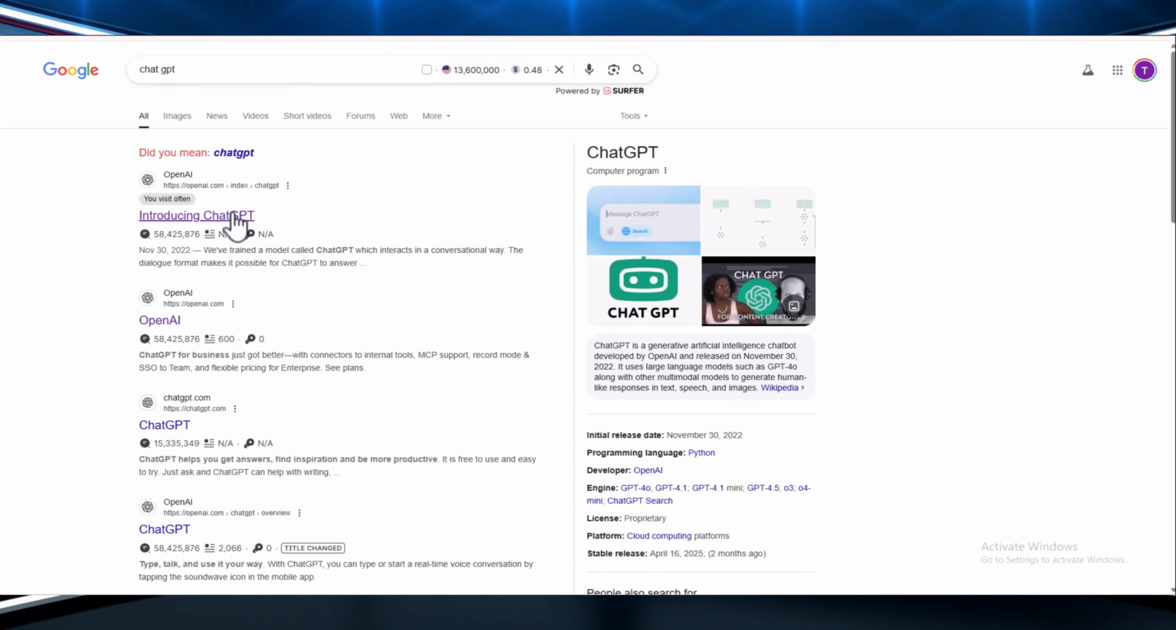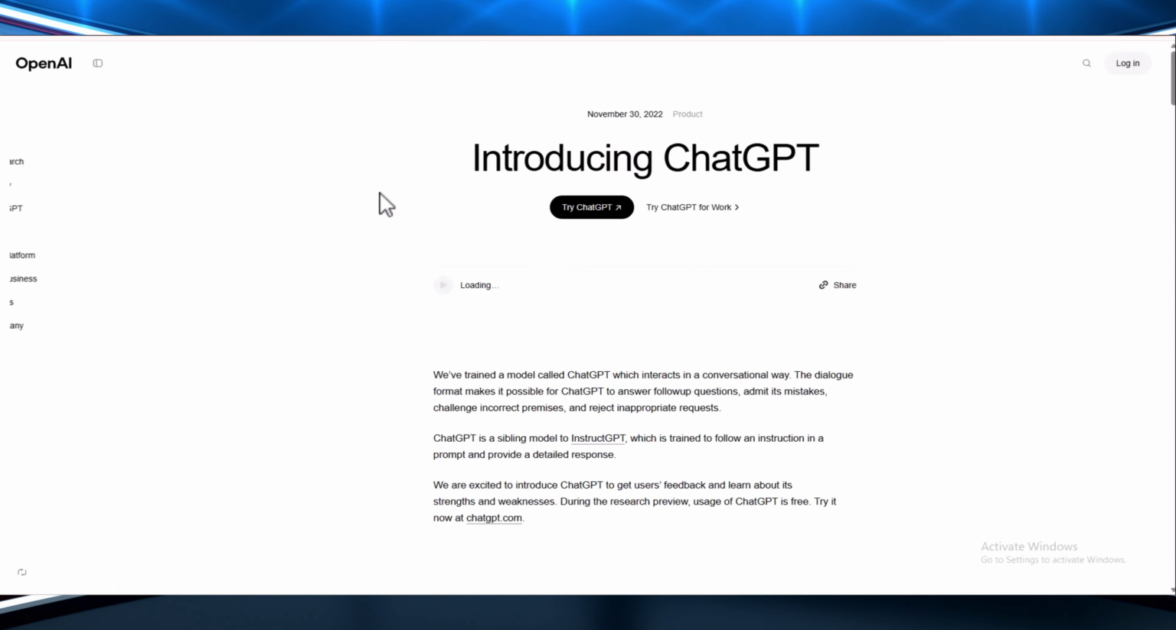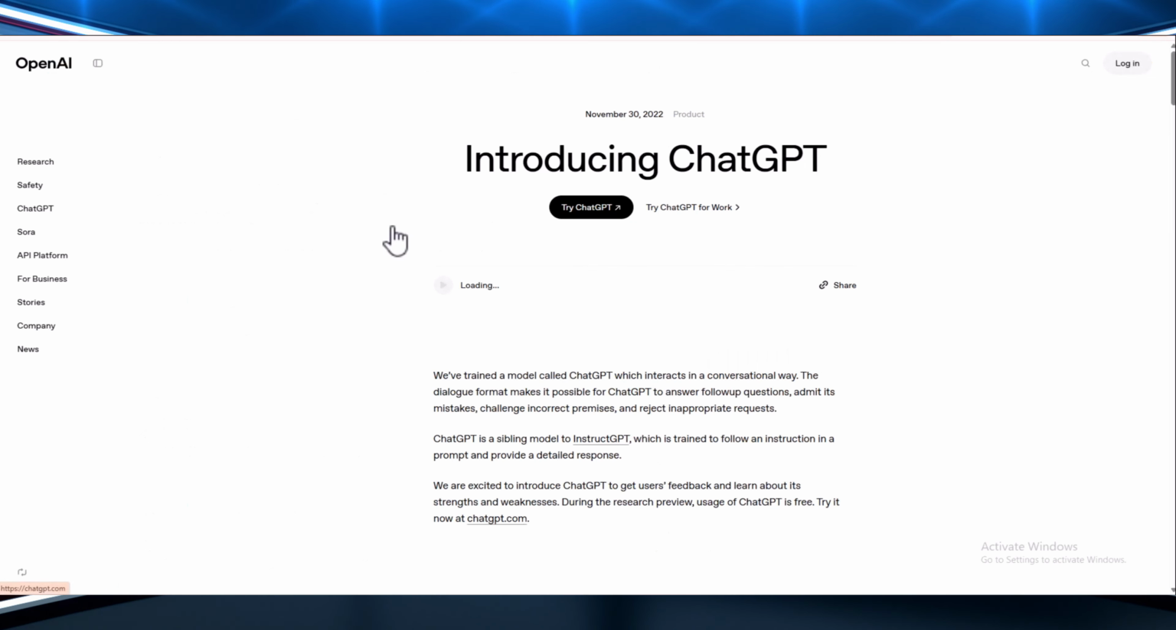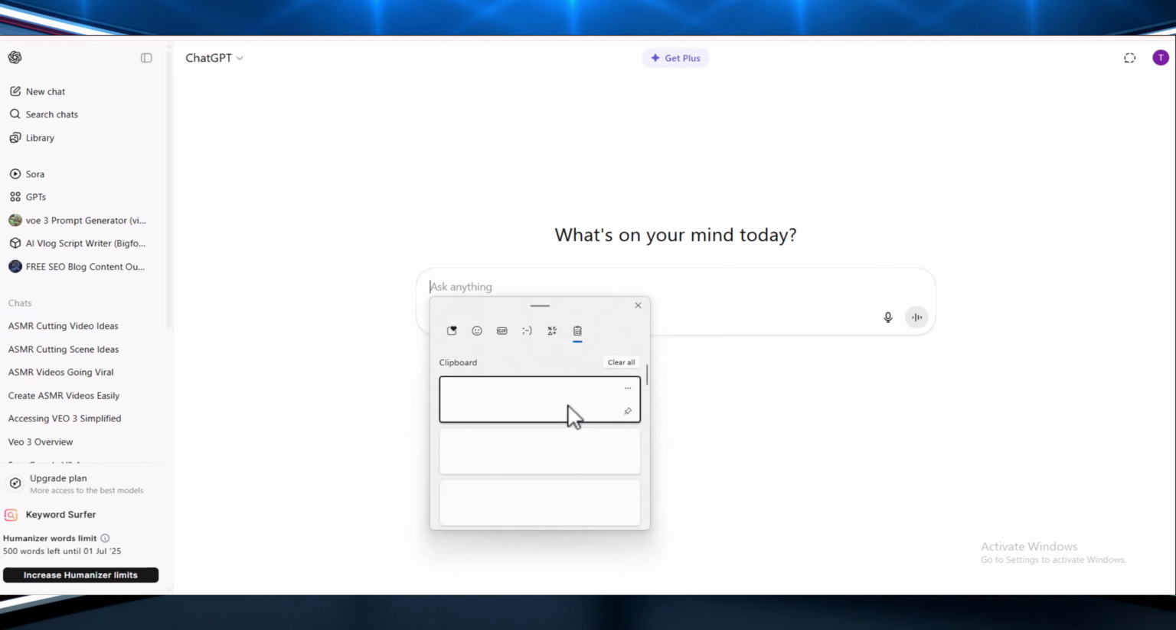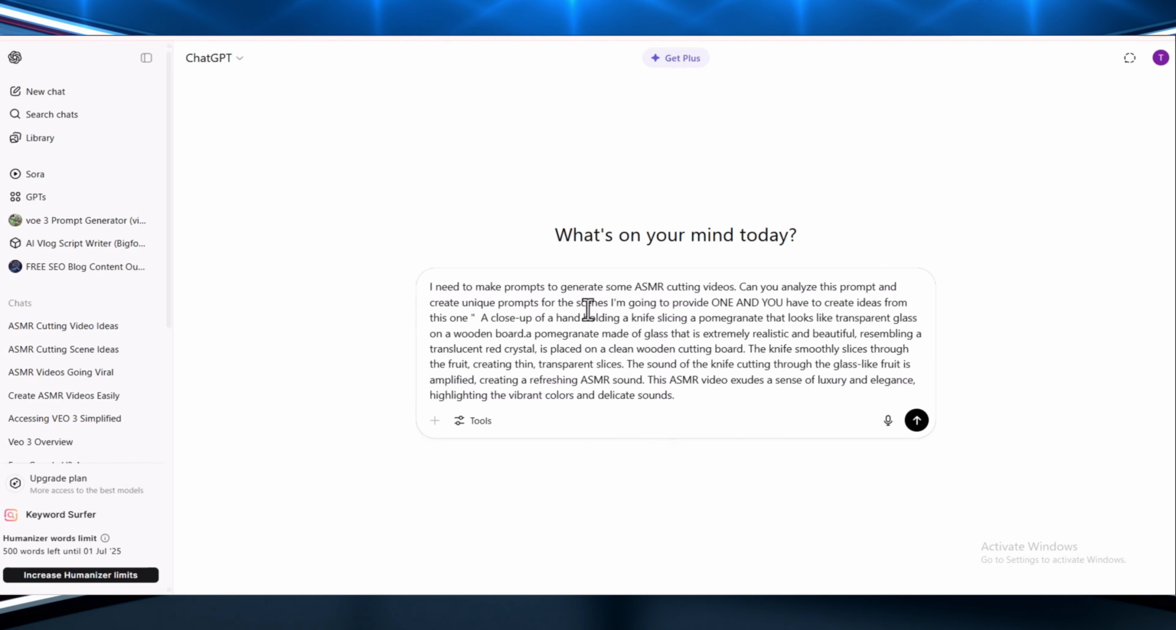To get started, first go to the ChatGPT website. Once you're there, click on the Try GPT button to begin using the tool. After the interface loads, locate the prompt box where you can enter text. In that box, you'll need to write or paste a specific prompt.